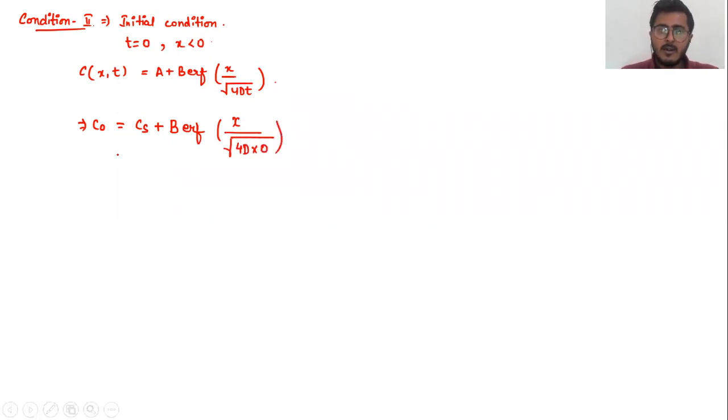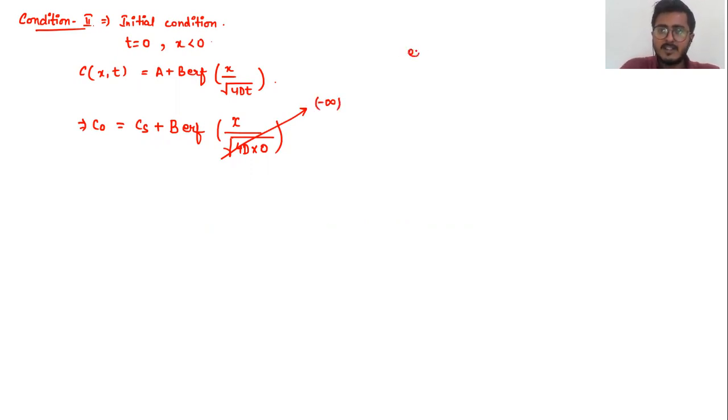Since 0 is present at the denominator, it is definitely going to give me an infinite value. Now what you need to understand is that since x we have taken as a negative value, that is less than 0, this infinity is nothing but minus infinity.